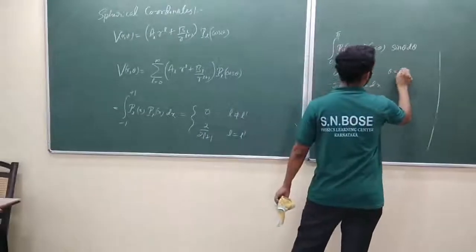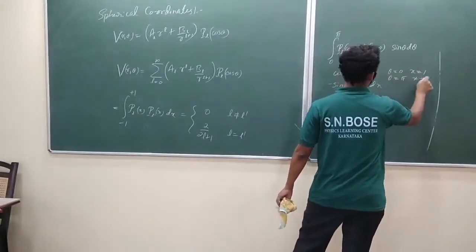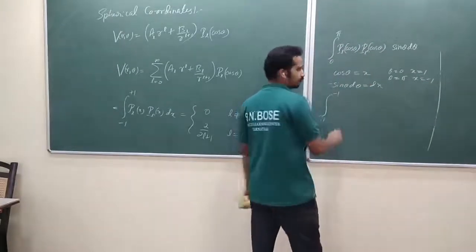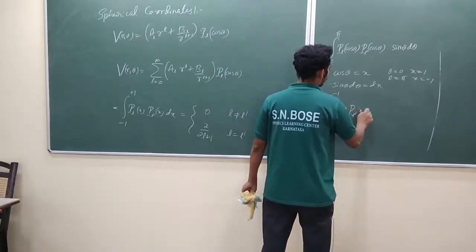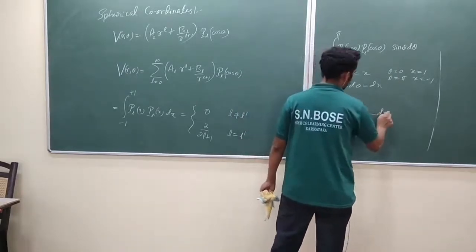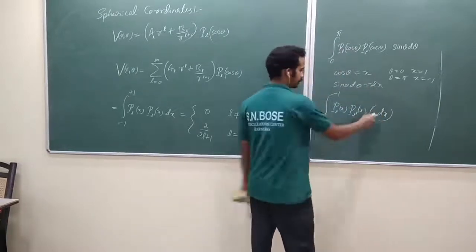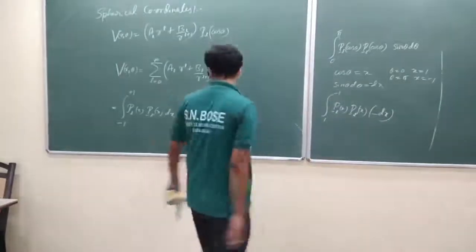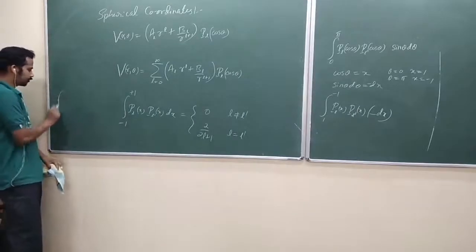When theta is equal to 0, x is equal to 1. When theta is equal to pi, x equal to -1. This is 1 to -1. PL of x, PL dash of x, minus dx. Am I right? Sin theta d theta is equal to minus dx. This negative sign is absorbed here. Okay, so ultimately that whole answer, you better remember these two together.